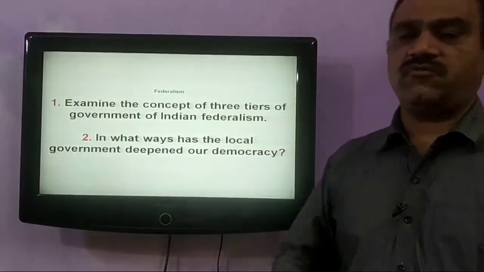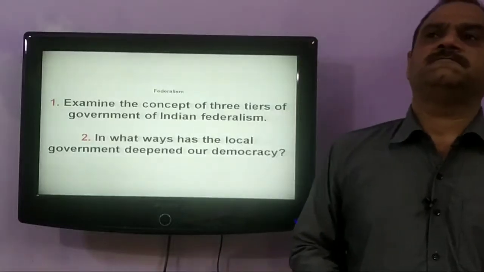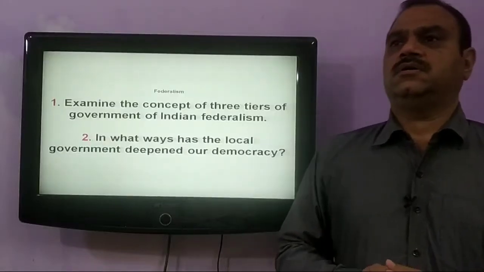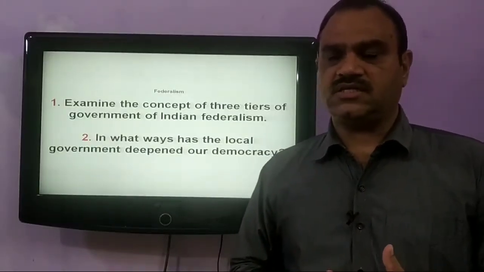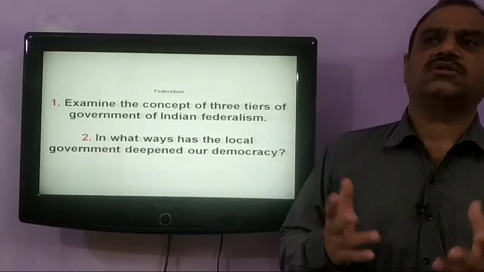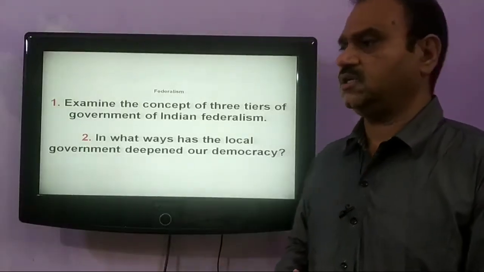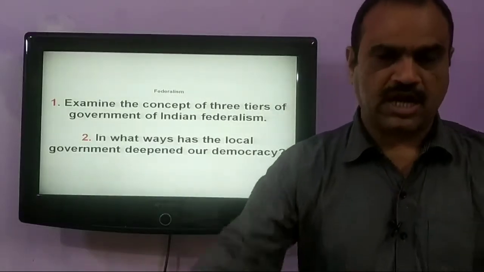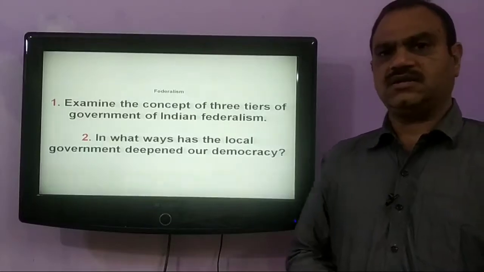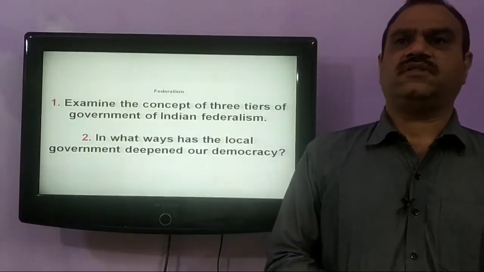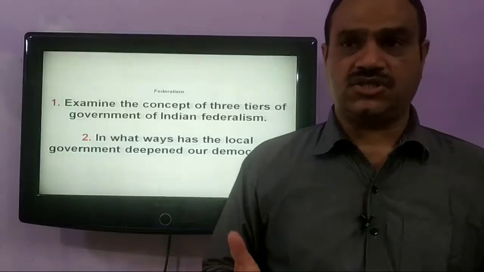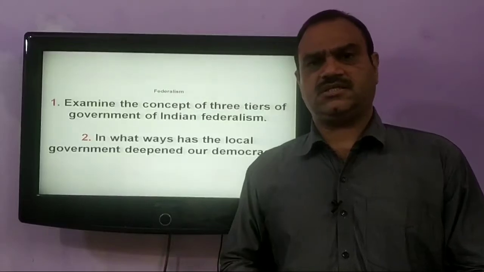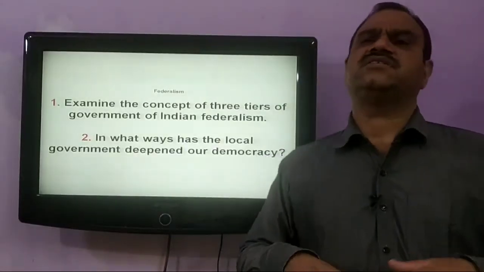Our next question is, examine the concept of three tiers of government in Indian federalism. The three tiers of government, as we have discussed earlier: the basic idea or essence of a federal system of government is that there should be two or more tiers of government in the country, in order to ensure that power reaches a large number of people. India is a vast country, and some of the Indian states are even larger than some of the countries of Europe.